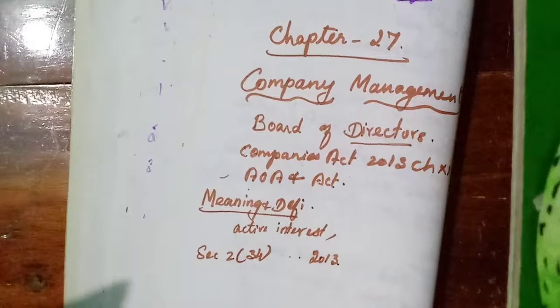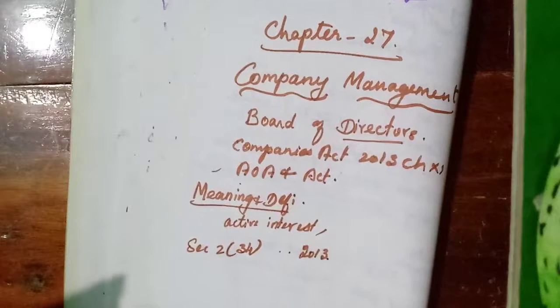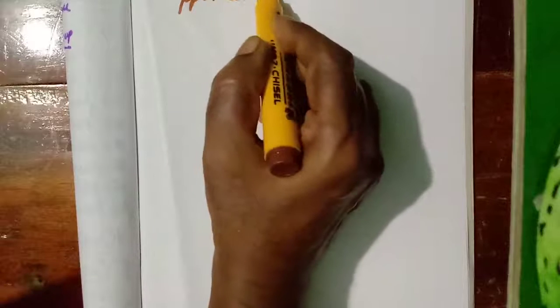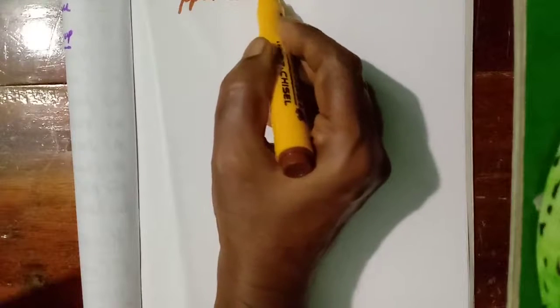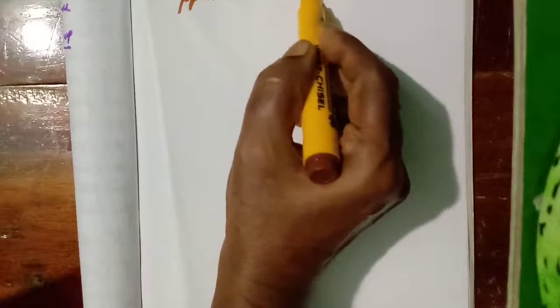It is defining a company thus. Okay, a person who is appointed or elected. Either he may be appointed or he may be elected by the company. So that is the first sentence.